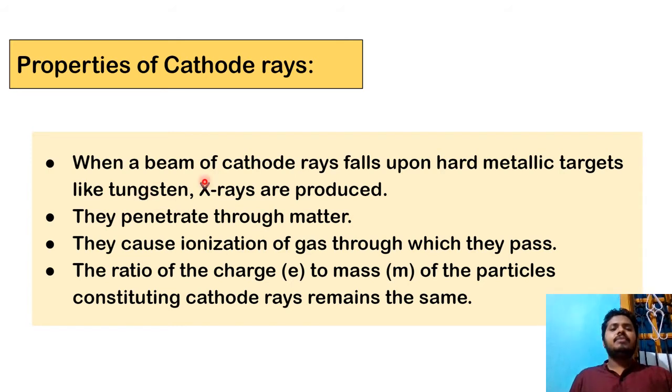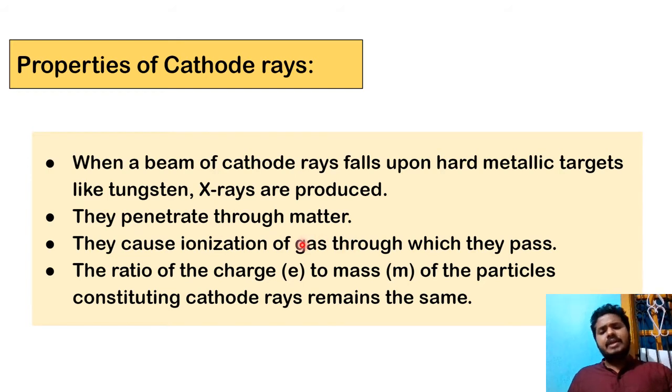See, when a beam of cathode rays falls upon a hard metallic target like tungsten, X-rays are produced. This is how X-rays are produced even now. You make a charged particle fall on tungsten or any metal where electronic transition takes place. If the electronic transition is of low frequency or long wavelength, it will produce some color or some heating effect. If it is of very high frequency, it would produce X-rays.